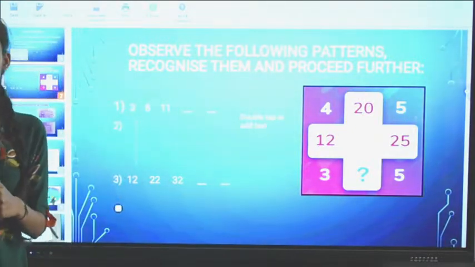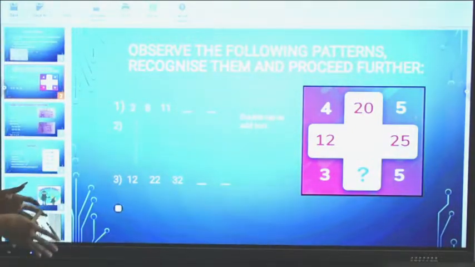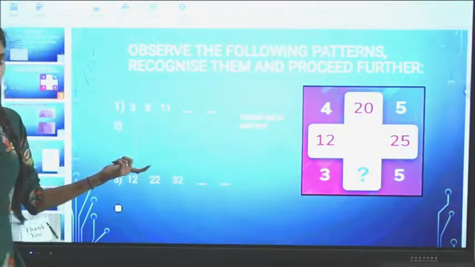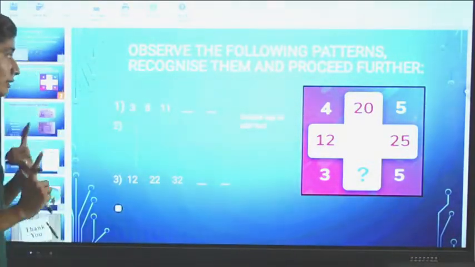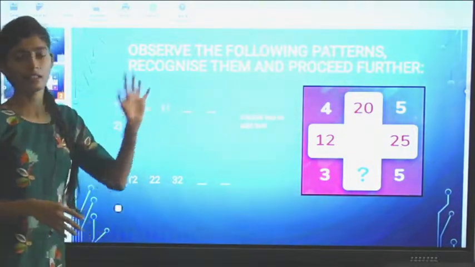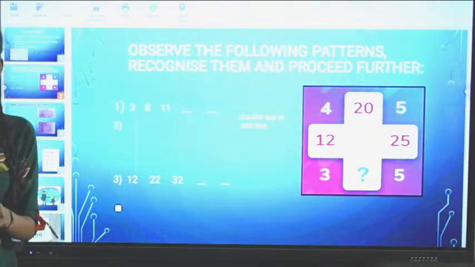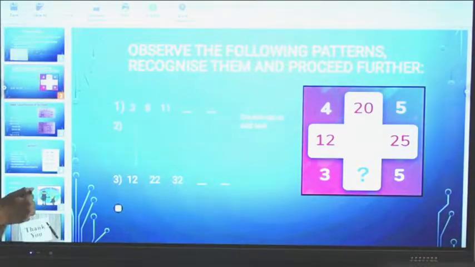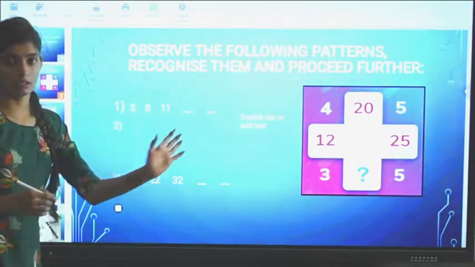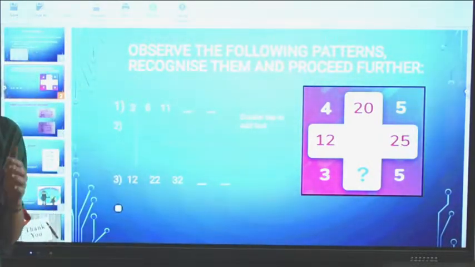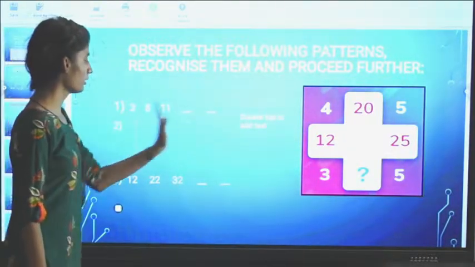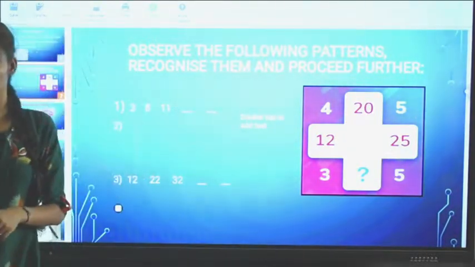We have to recognize and then find out the logic of them. First we have to observe, then recognize on what basis or what rule we are applying, and then proceed further. If you know the rule, if you know the logic, then you can continue that series. It is also called series. Pattern means in a continuous way, and this is called series. Okay everyone.